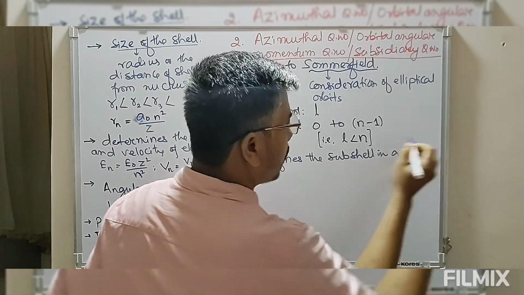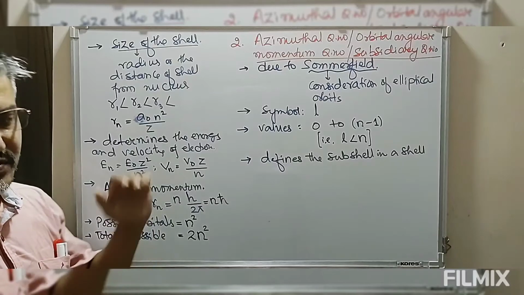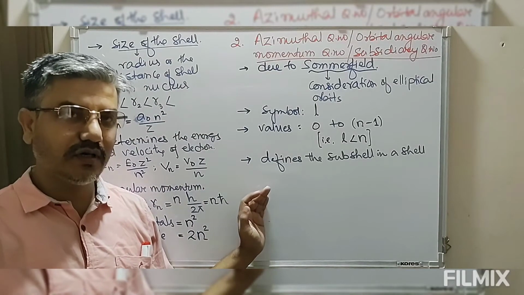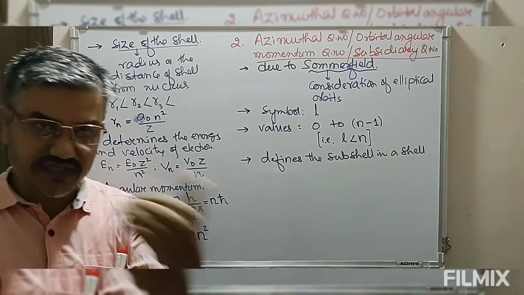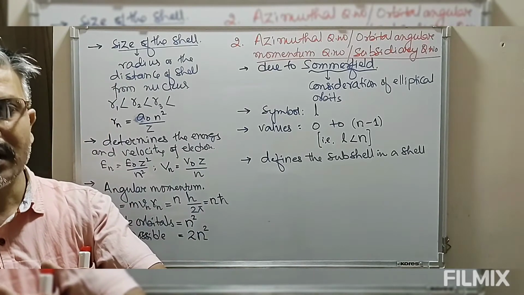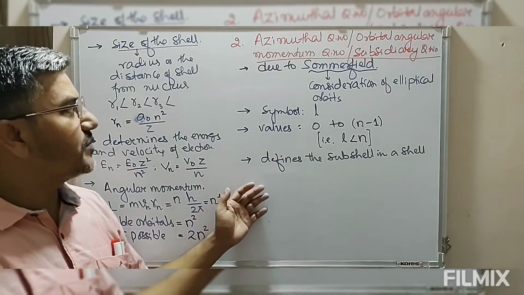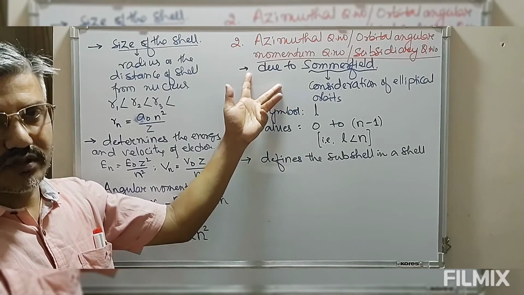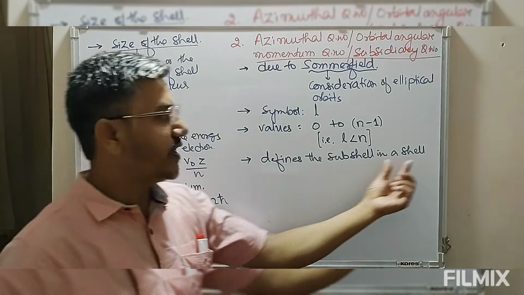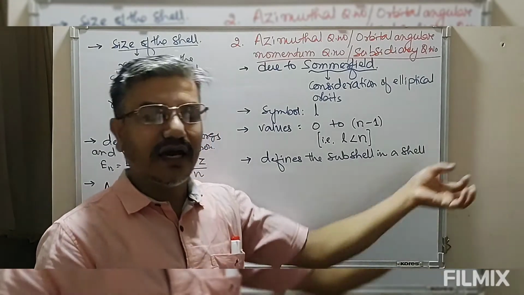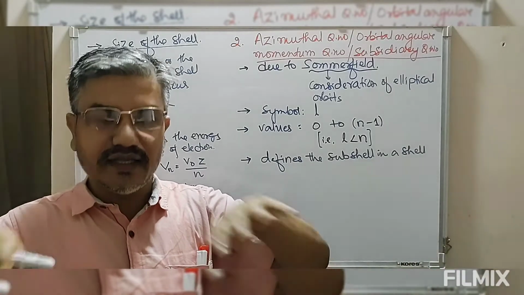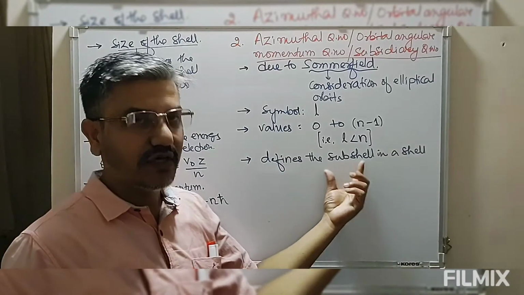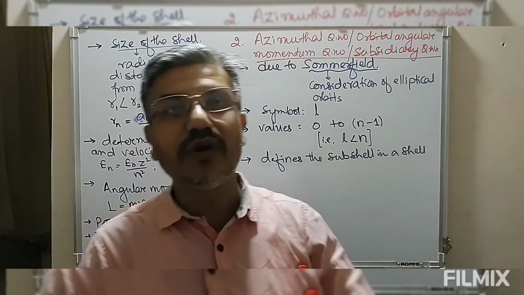That means once we have a shell which is defined by the principal quantum number, within this shell there are subshells. Those subshells present in the shell are defined by the azimuthal quantum number. Once we have the shell, under it we have a sub-classification, and that is what we call a subshell.